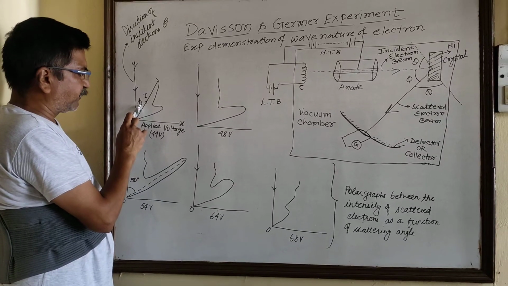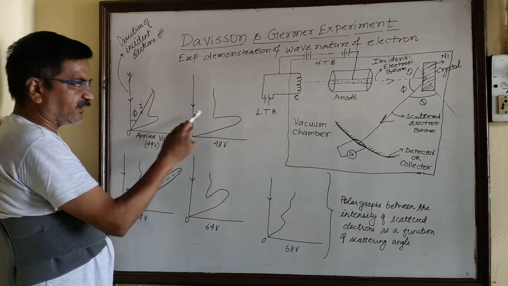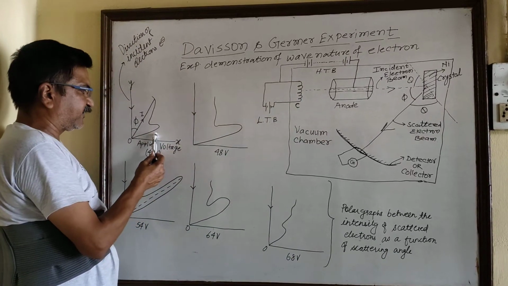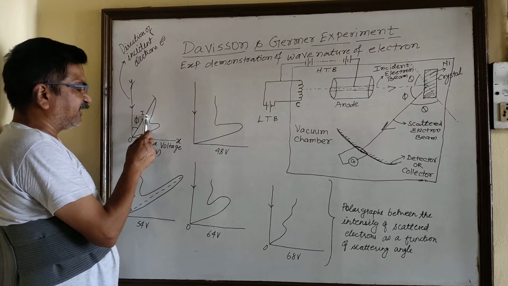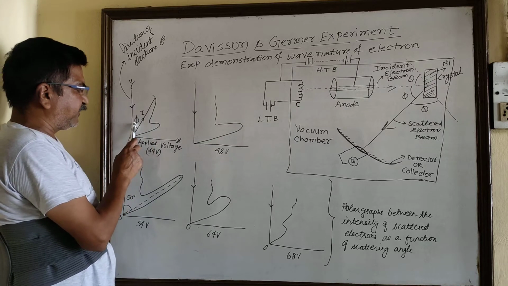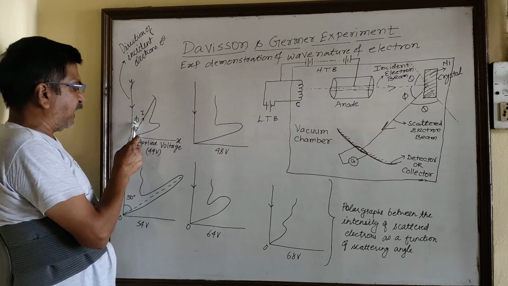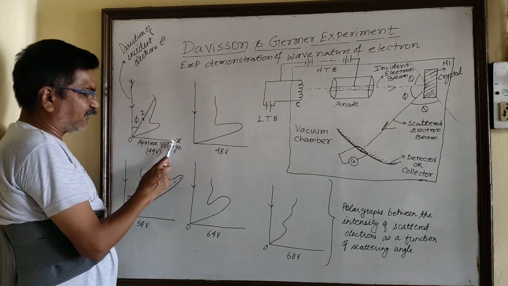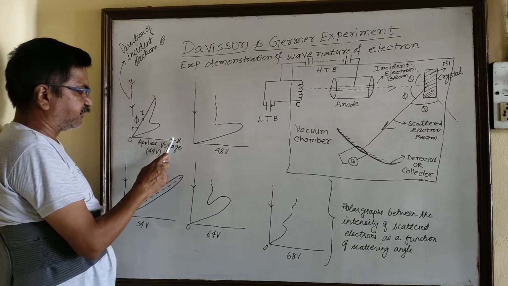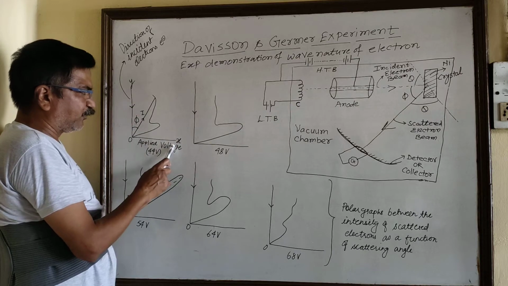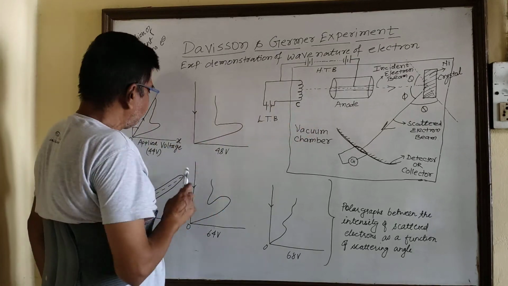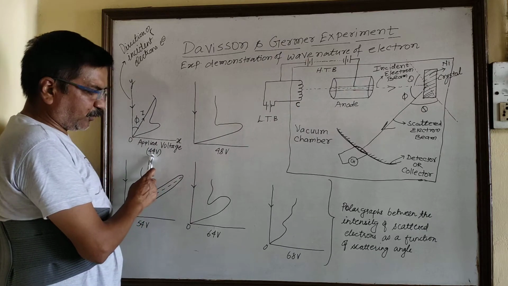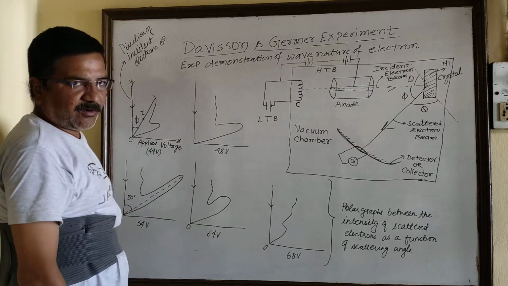So now what he observed, when he started increasing the voltage between the cathode and anode, he observed the first graph where I is the intensity of scattered light, phi is the angle of scattering, and this is the direction of the incident electron, and this is the value of the voltage. That represents the applied voltage between the cathode and anode. By plotting different graphs between 44 volt to 68 volt, what did he observe?